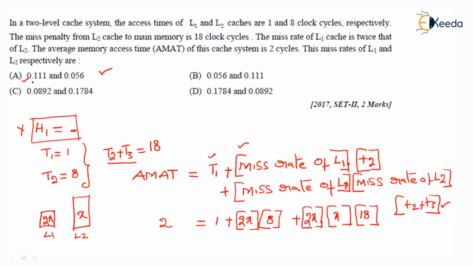So 0.056 is the L2 cache miss rate and 0.111 is the L1 cache miss rate. It is in reverse order. The question asks for the miss rates of L1 and L2, so 0.111 is the L1 cache miss rate and 0.056 is the L2 cache miss rate. So obviously A is the correct option.